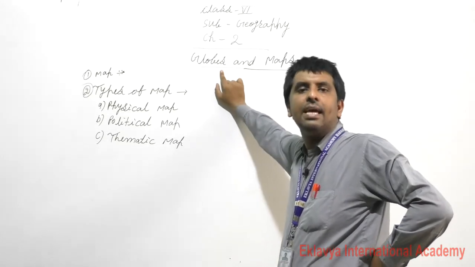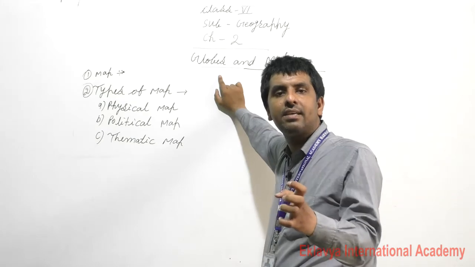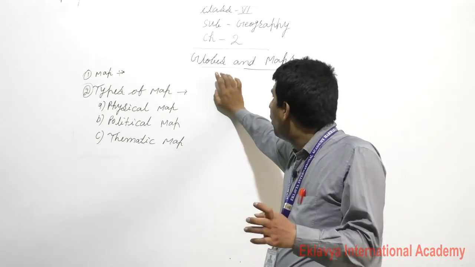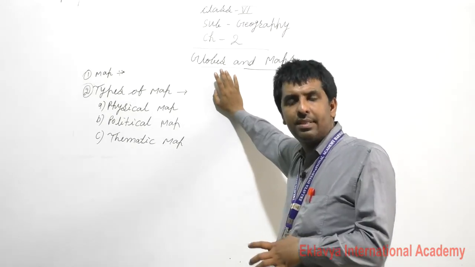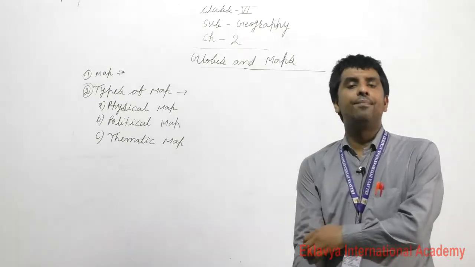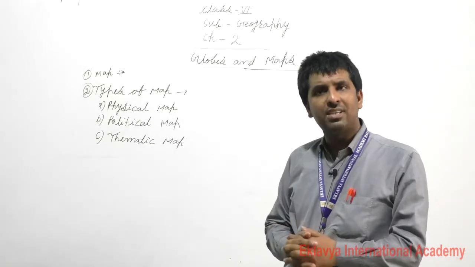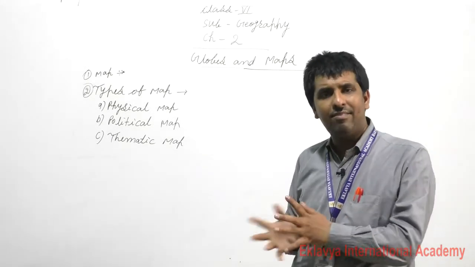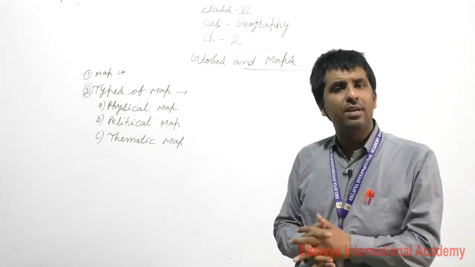A globe denotes the surface area of the earth, and it shows how many countries are covered in it, how many oceans, how many lakes, and how many inland salt lakes there are all over the world.